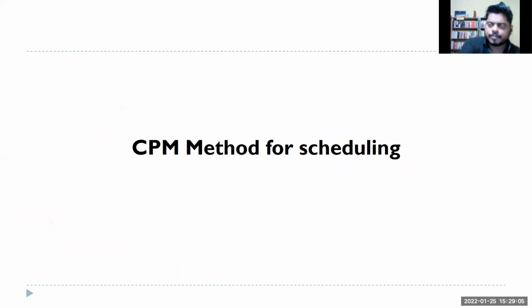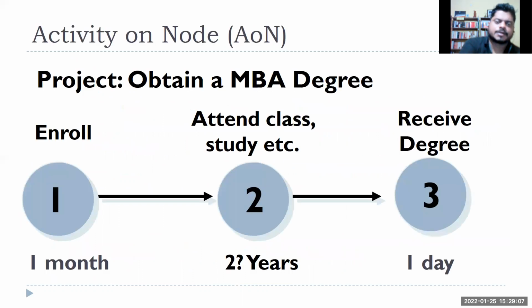So today basically we'll focus on the critical path method, right? There are two ways to create a critical path method, and we'll be using activity on node mostly. Let's say I have three milestones: you enroll in the program, attend classes, complete your assignment, then receive your degree.